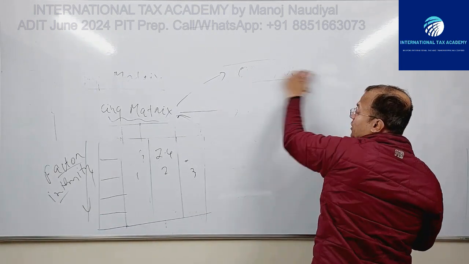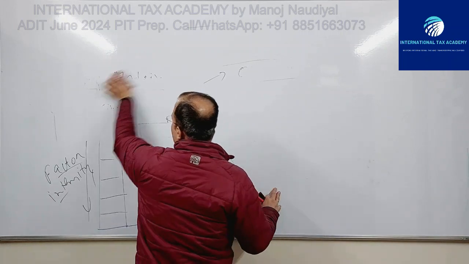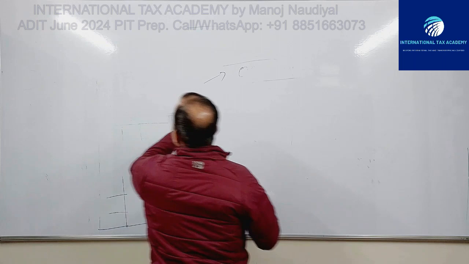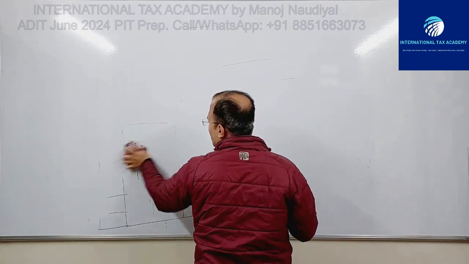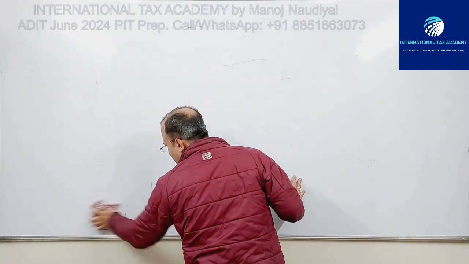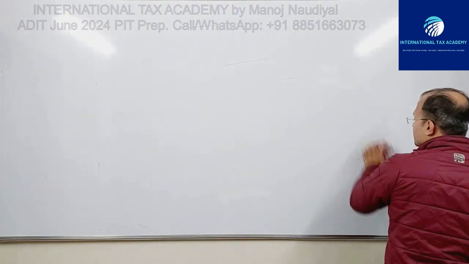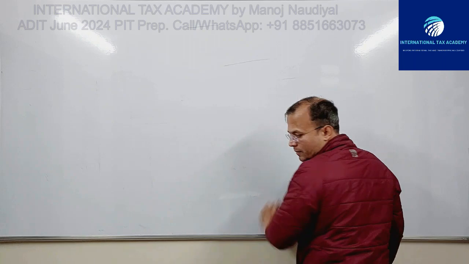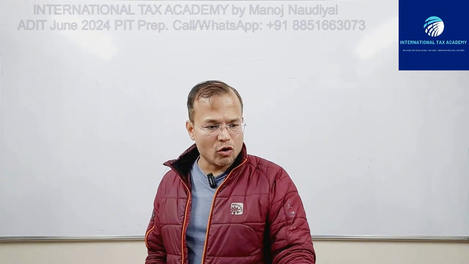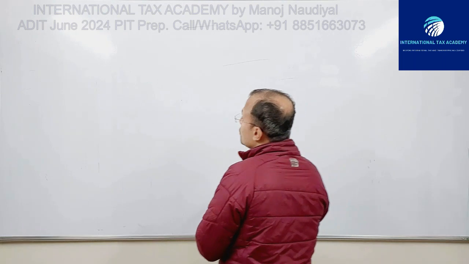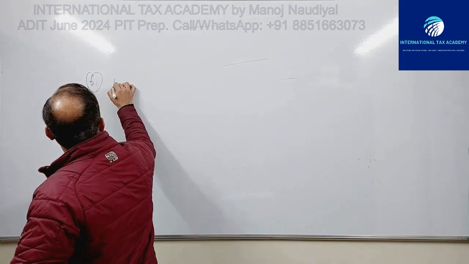Documentation. Section 6 is documentation. Let me confirm. 6 is documentation, 7 is transition issues, and 8 is double taxation. Perfect. So 6 is documentation.